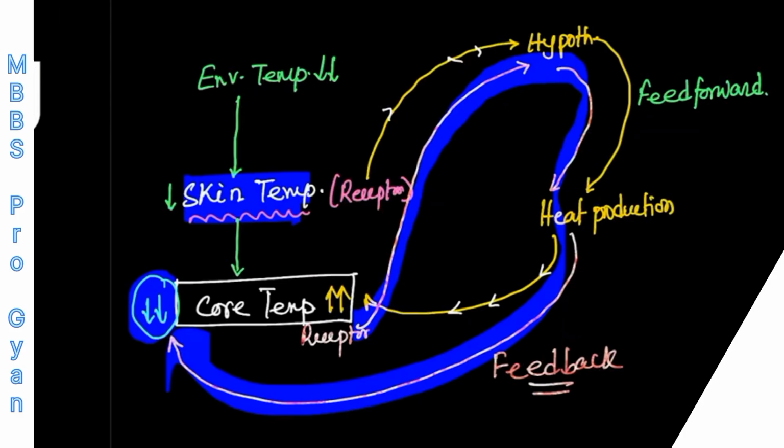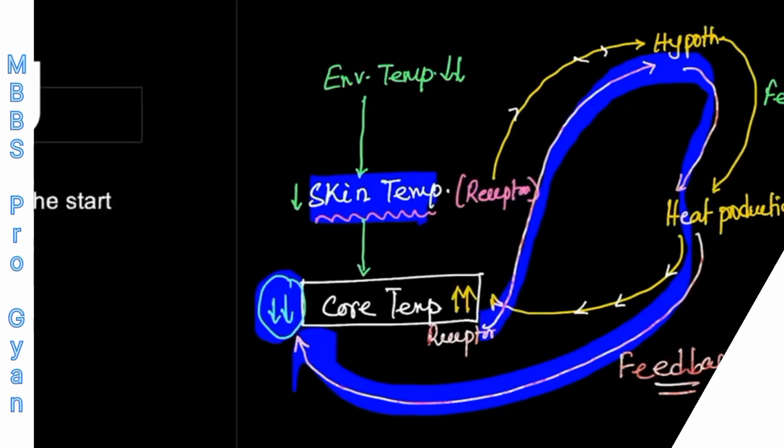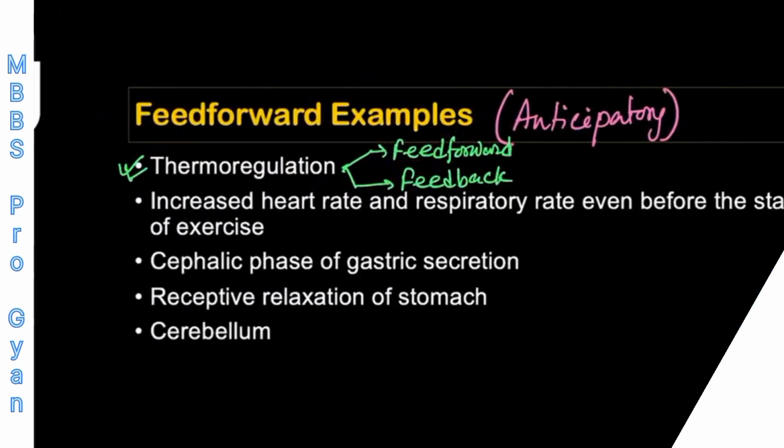Getting my point? So thermoregulation has two ends. One is the feed forward system, which is more common. When your skin temperature has dropped, but you are raising the core temperature ahead of the fall. But when your core temperature is already down and you are raising it, then that is a feedback, negative feedback control system of thermoregulation, right? So this is a typical example of feed forward control system.